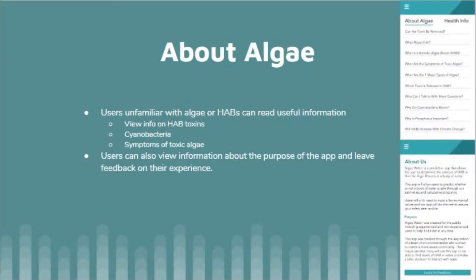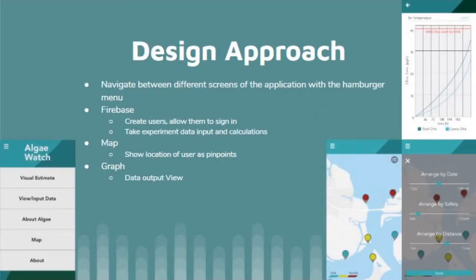The About Algae tab doesn't have a lot of bells and whistles, but it's a pretty important tab, I believe. This provides lots of information for general users who aren't biologists. They can read through all of this information. It's basically like a frequently asked questions section, where they can see lots of information about algae blooms, and the reason why it can be dangerous. And you can read more on the right if you're interested in what other sorts of questions that tab answers. Now, if we backtrack a bit to this slide, I'd like to talk a little bit more about the map.